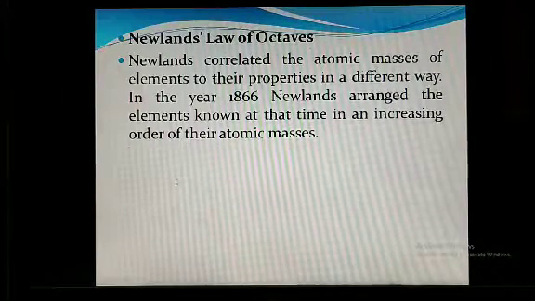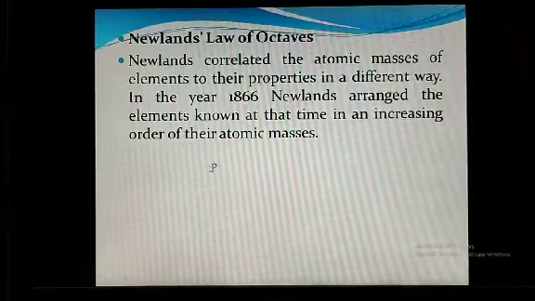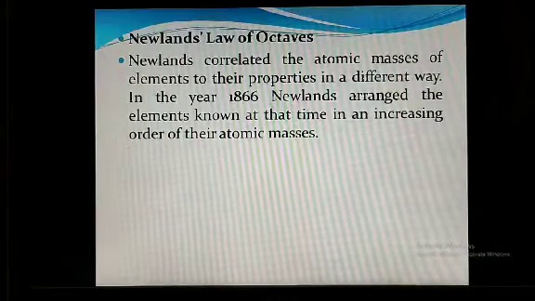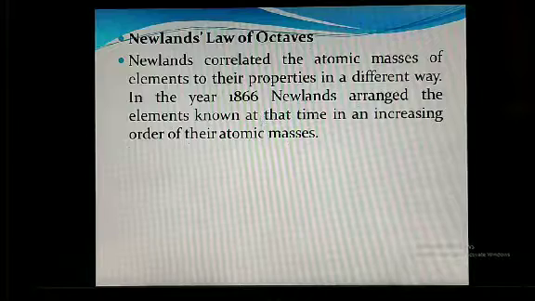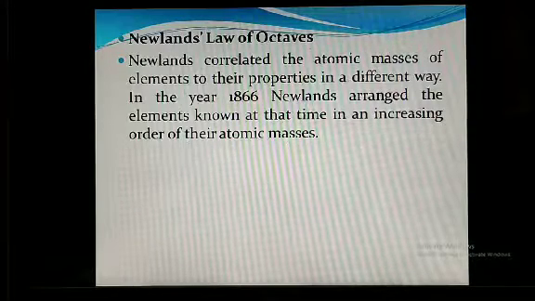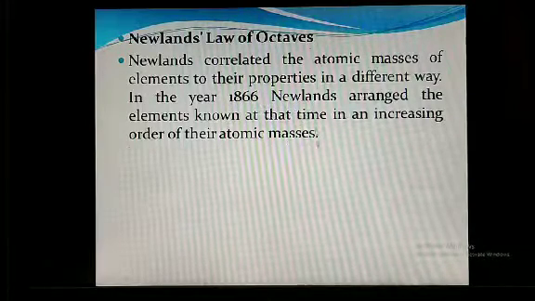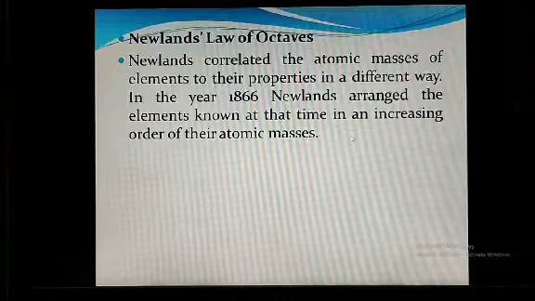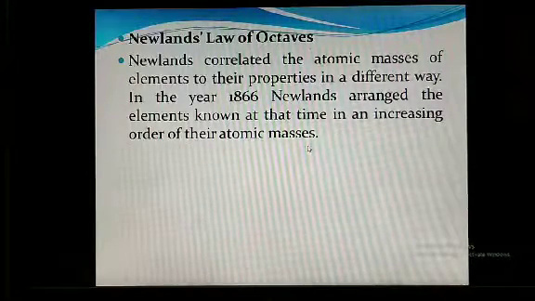So Dobereiner's triad method fails to give the arrangement, and that's why Newlands gave a new method to arrange all elements.